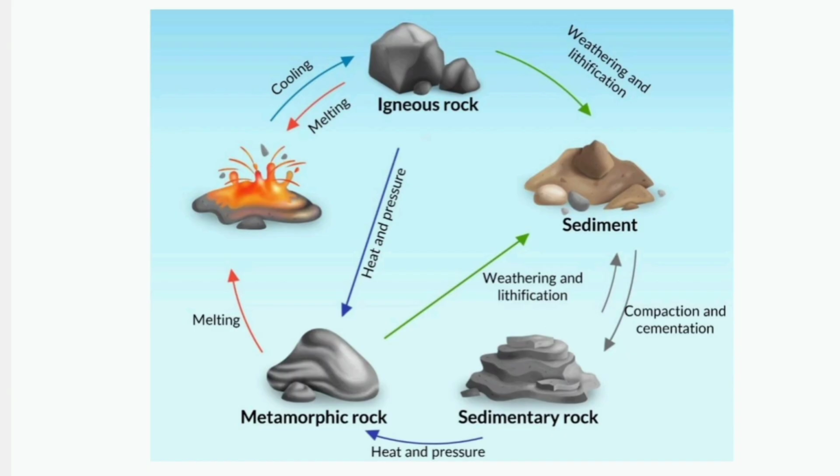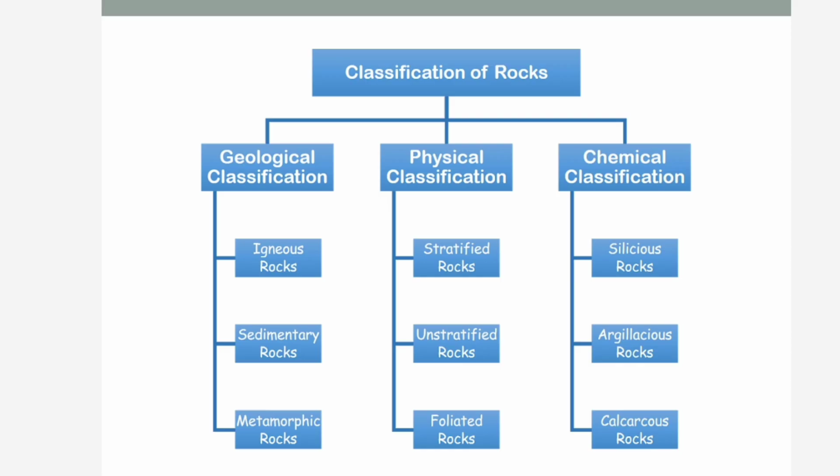There are three types of rocks. One is igneous rock, second is sedimentary rock, and third is metamorphic rock. And next topic is classification of rocks. Classification of rocks includes geological classification, physical classification, and chemical classification. In geological classification, there are three types: igneous rock, sedimentary rock, and metamorphic rock.